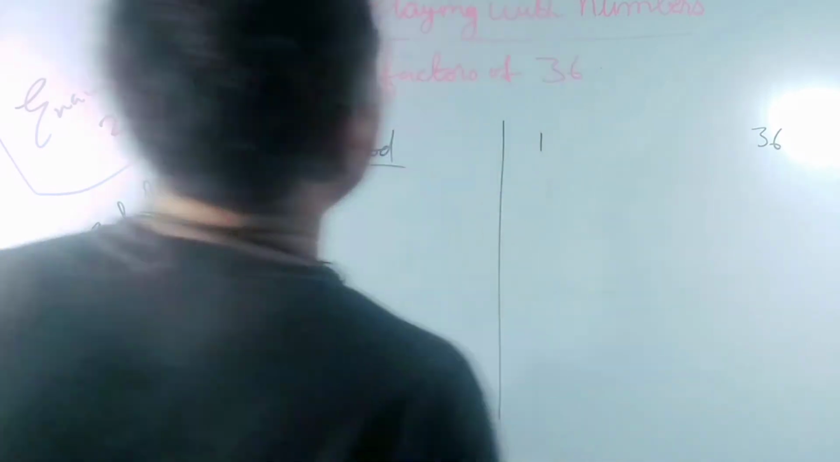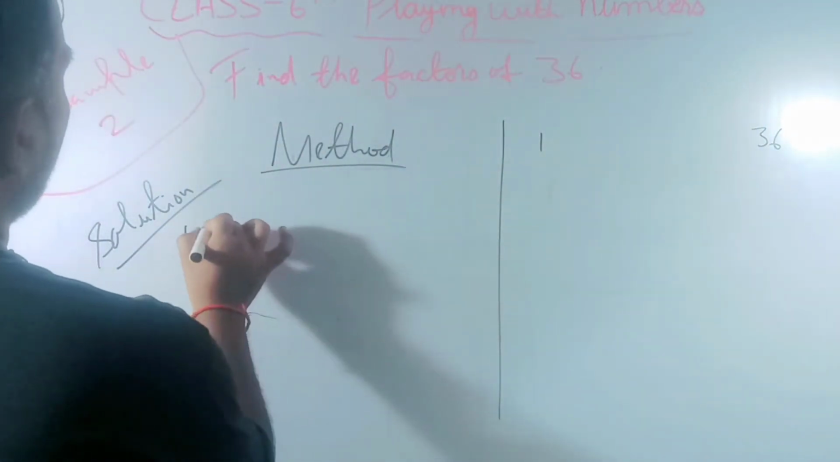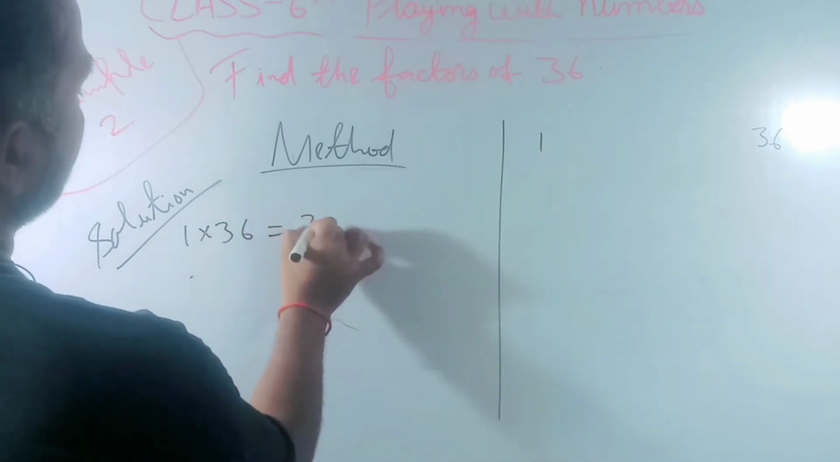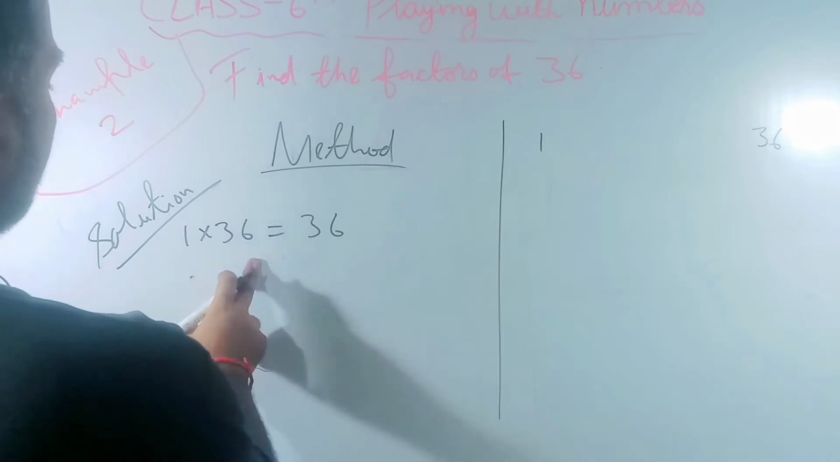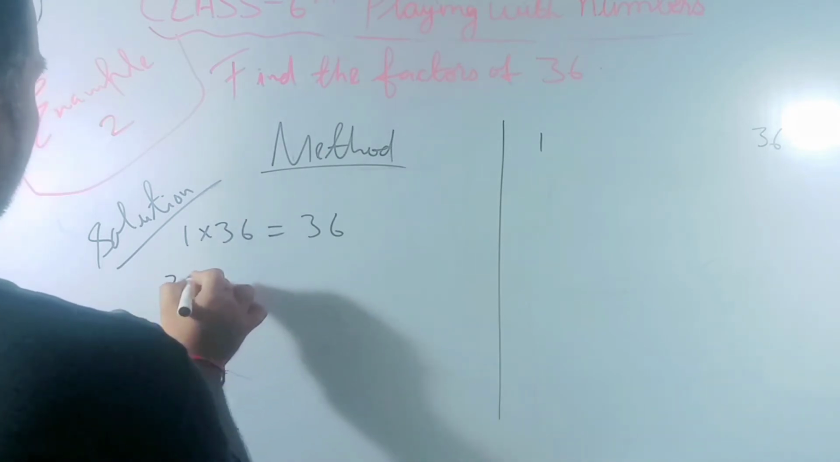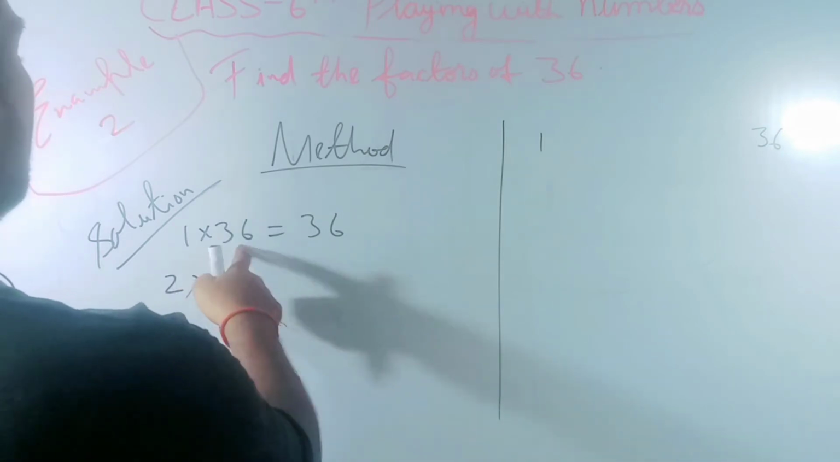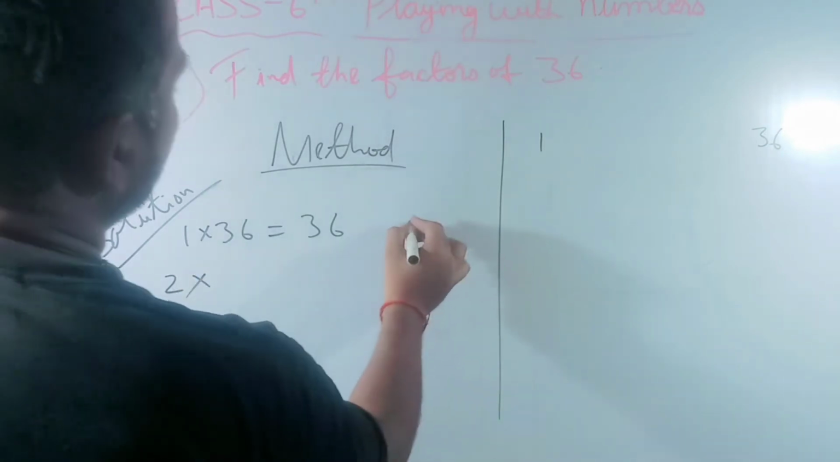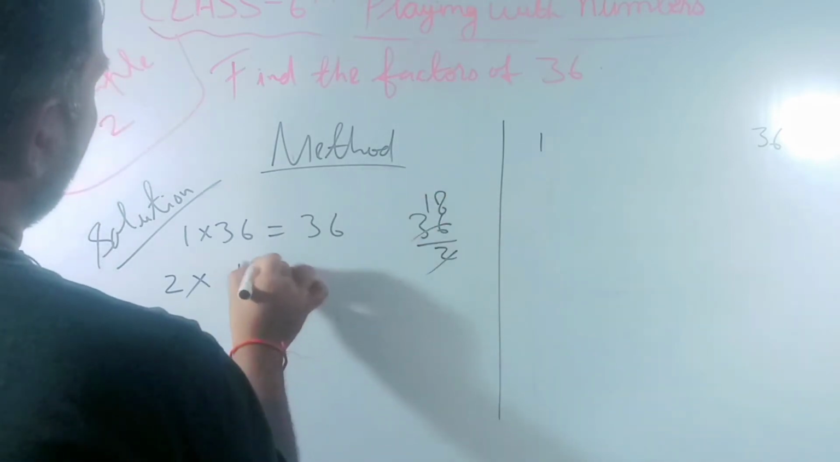Now we will find factors. So 1 multiply 36, we will have 36. Okay, so here we will increase, here we will decrease. Suppose we have taken double it. So we will divide by 2 and we will have the number over here. So 36 divided by 2, 18 will come, 18.